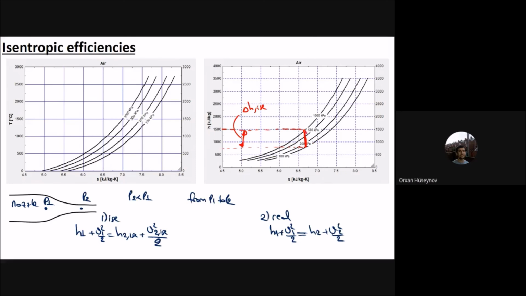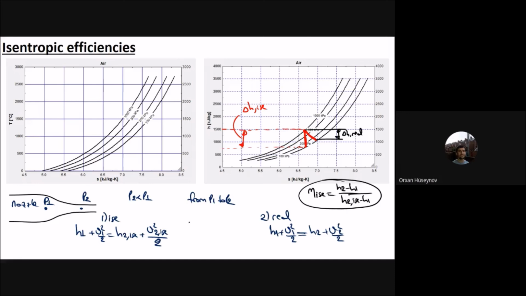But if I go to the same pressure with the real one, entropy increases, and in that case, that enthalpy difference here is del H real. You can see that del H real is less than del H isentropic for the nozzle, and therefore the nozzle isentropic efficiency will be equal to H1 minus H2 real, divided by H1 minus H2 isentropic, to reach the same pressure difference.